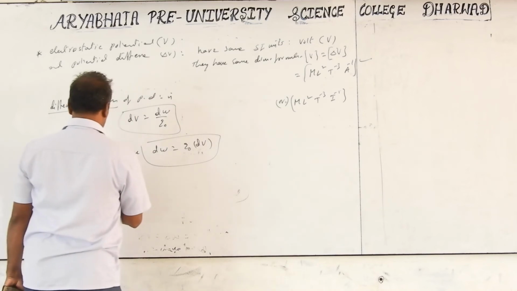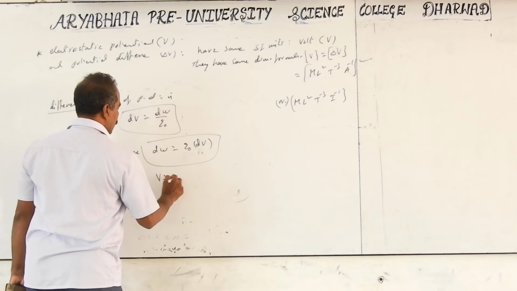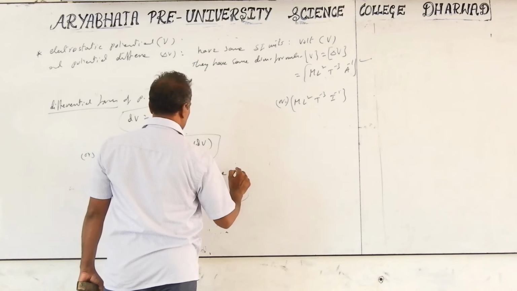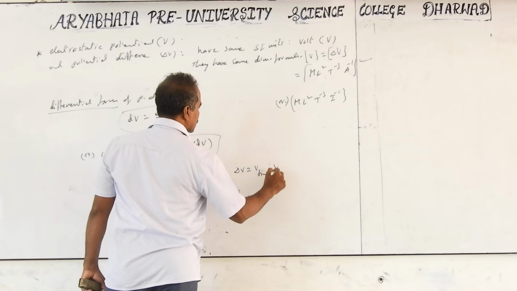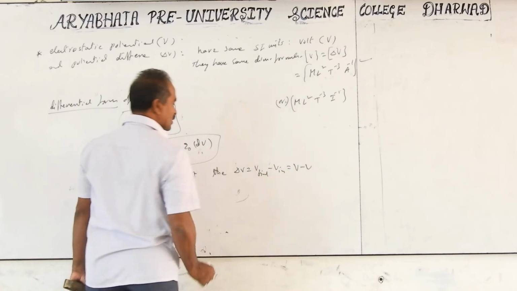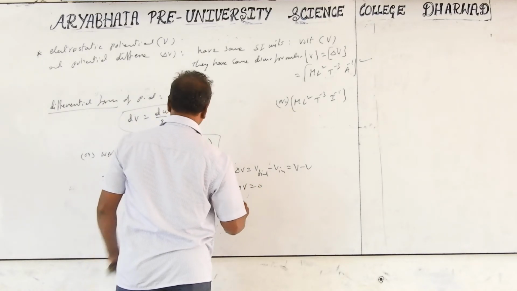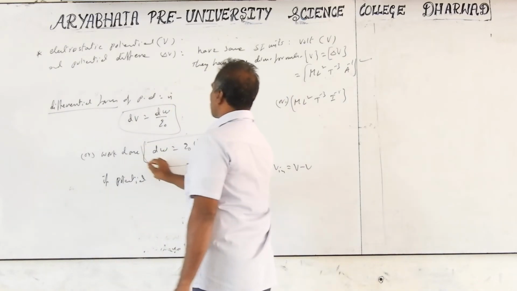If potential V is equal to constant, then delta V equals V final minus V initial, which is 0. This becomes equal to 0. Therefore, what is the work done?